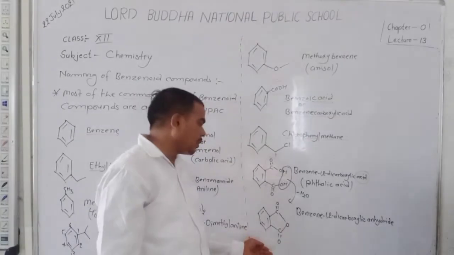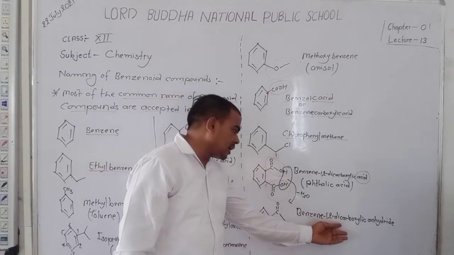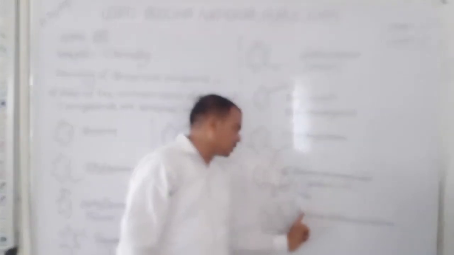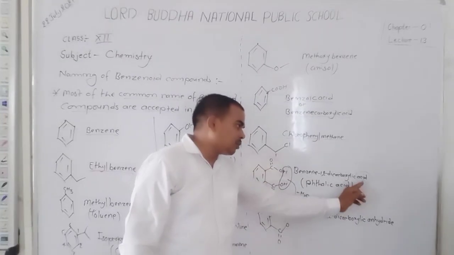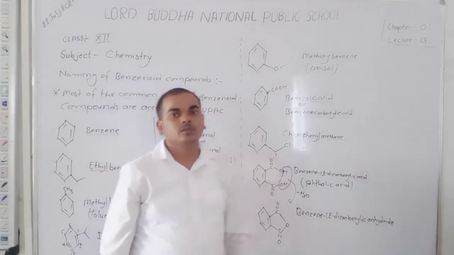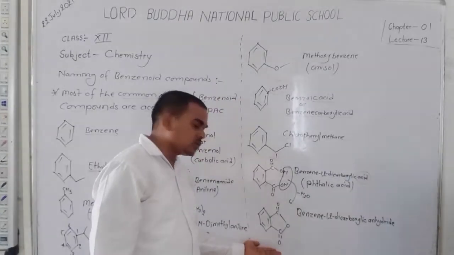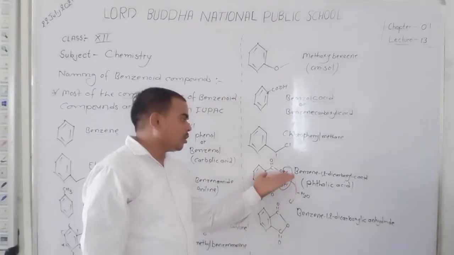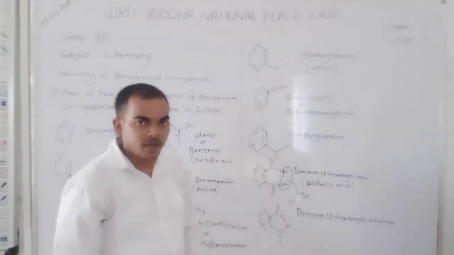So the name of this compound is benzene 1,2-dicarboxylic anhydride, because this compound is formed from the dehydration of benzene 1,2-dicarboxylic acid.